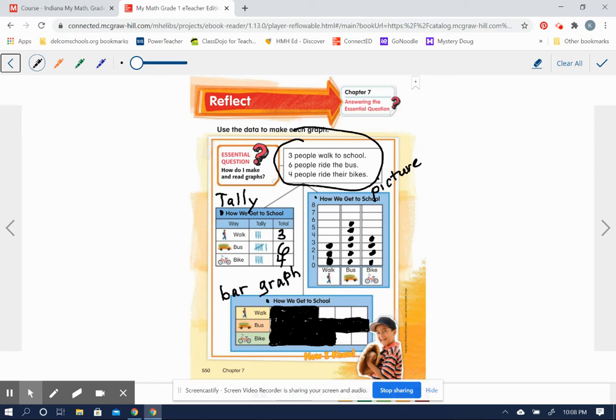Okay, there we go. Now we can tell at a quick glance that more children ride the bus, and then the next would be riding their bicycles, and last would be walking.